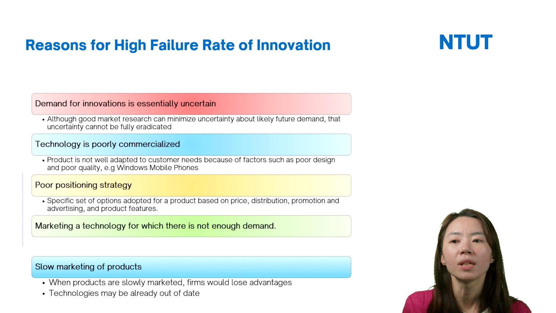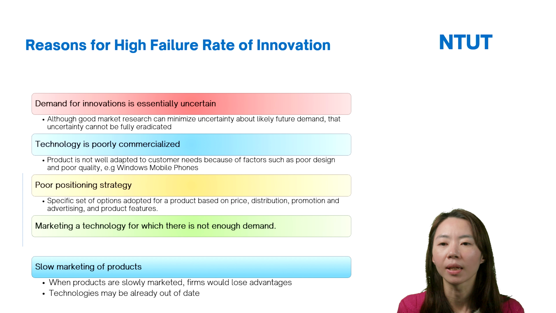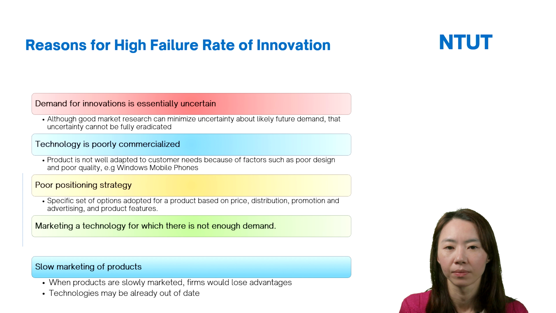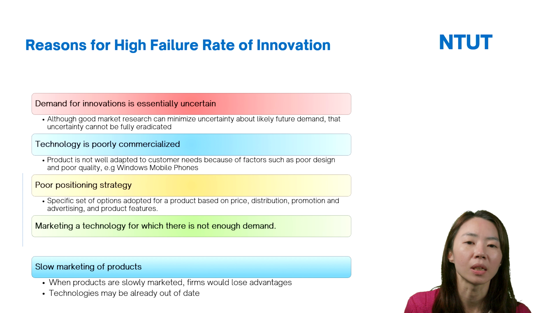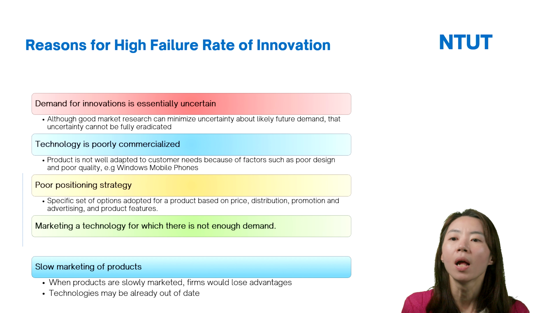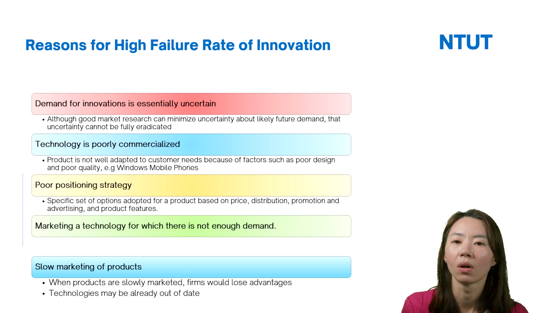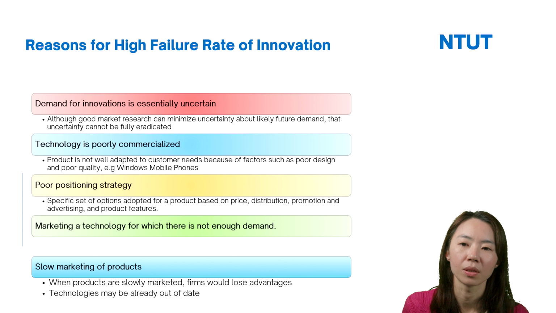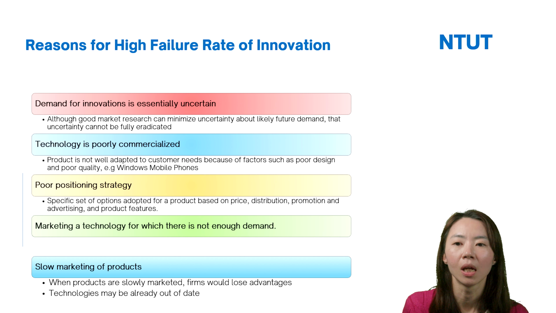However, this kind of uncertainty cannot be fully eradicated. It still exists, right? So demand for innovation is essentially uncertain.